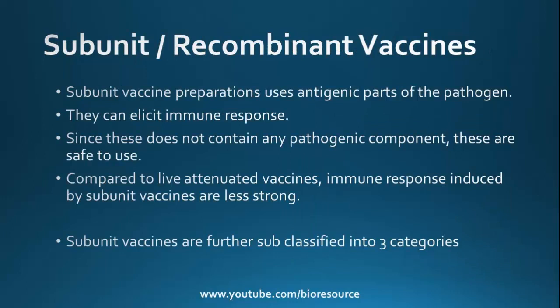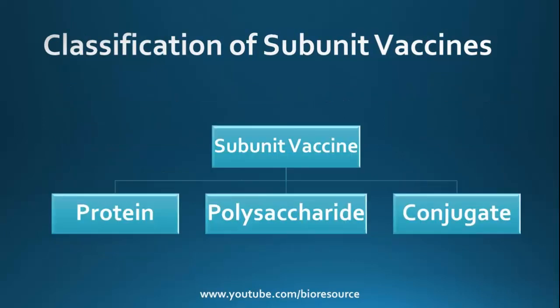Let's see subunit vaccine. Subunit vaccine preparations use antigenic parts of the pathogen. They can elicit immune response. Since this does not contain any pathogenic component, these are safe to use. Compared to live attenuated vaccines, the immune response induced by subunit vaccines is less strong. Subunit vaccines are further classified into three different categories. They are protein-based vaccines, polysaccharide-based vaccines, and conjugate-based subunit vaccines.